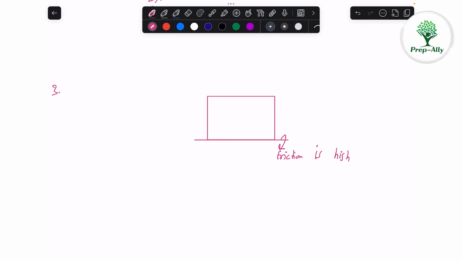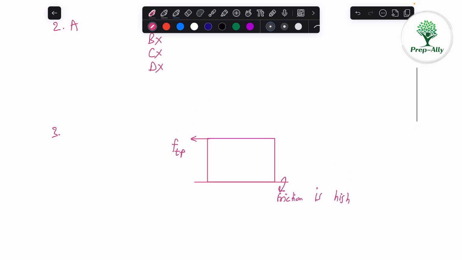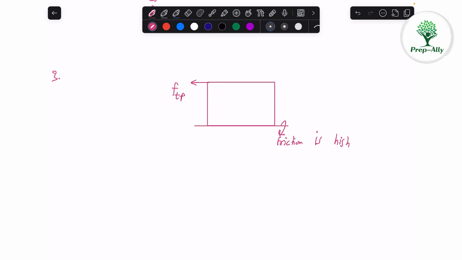Now the person is pulling the table on the left hand side. I can represent that as a force on the table due to the person, and it is a frictional force, because when a person actually touches the table and pulls it, the surfaces of the hand and the table are interlocked, and that's why it is a frictional force. So let us read. The friction force on the table from the person's hands is towards the person.